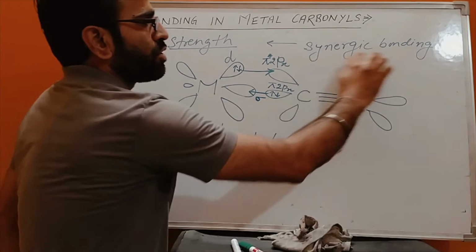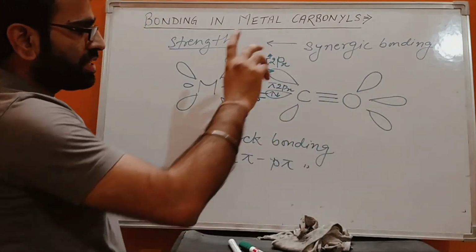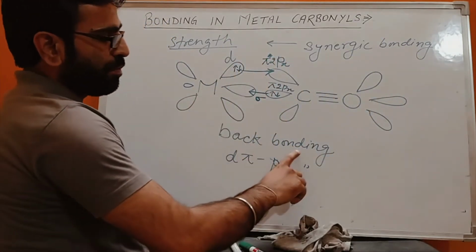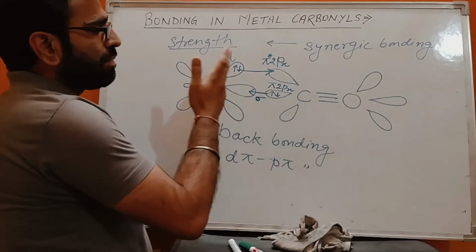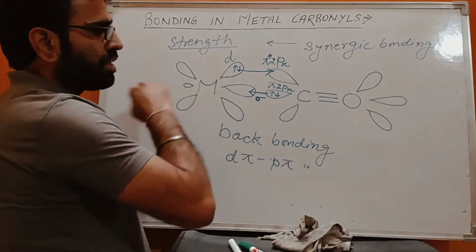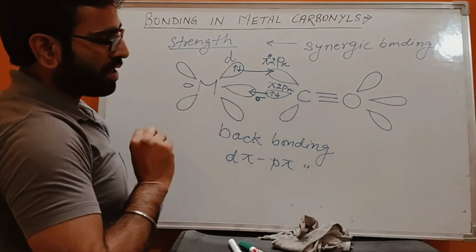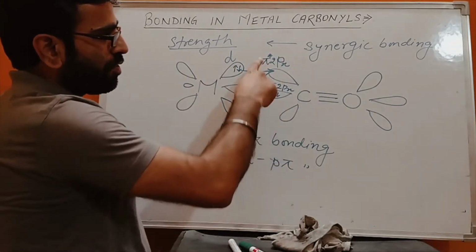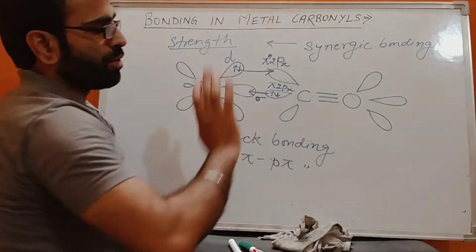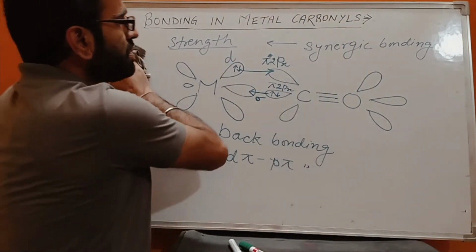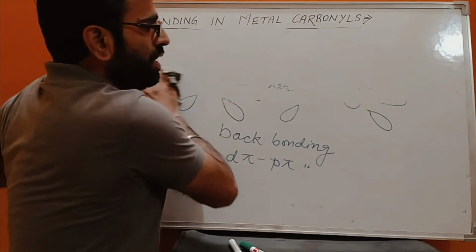That's why this bond is also called synergic bond. So this bond has three names. One is back bonding, because in this case not only is the ligand coordinating one electron pair, the metal is also coordinating one electron pair. Dπ-Bπ we have already discussed, and synergic bonding. So these are the three names of this metal carbonyl bond.